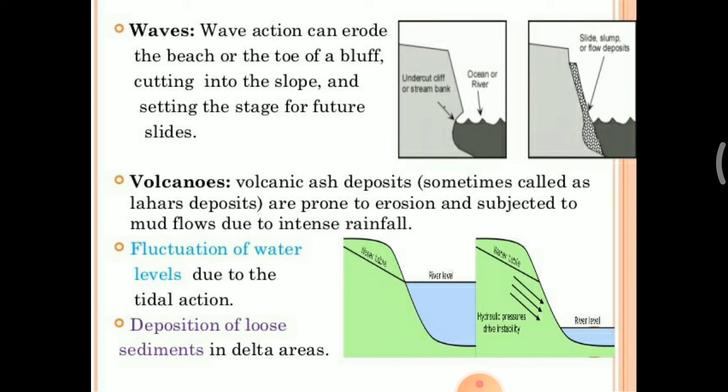Volcanic ash deposits, sometimes called lahar deposits, are prone to erosion and subject to mud flows due to intense rainfall. Due to volcanic ashes, also called lahars, this may cause a mud flow. Then the fluctuation of the water level due to tidal action. Here the diagram is also available. Due to tidal action, fluctuation of water level occurs, and due to which a landslide may occur. Then deposition of loose sediment in the delta areas is also responsible for landslides.